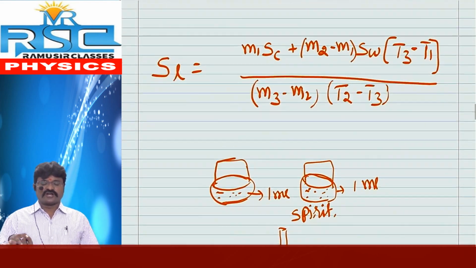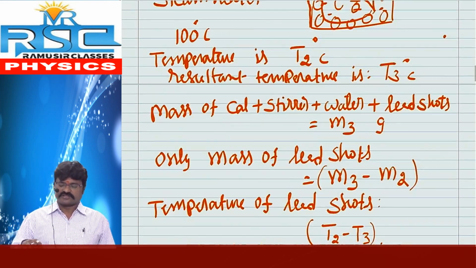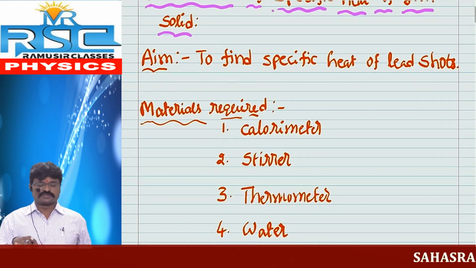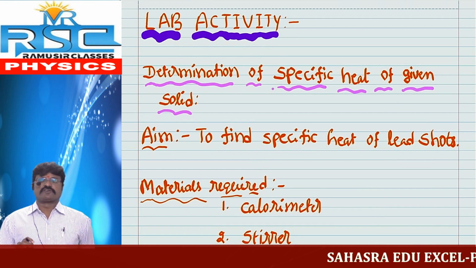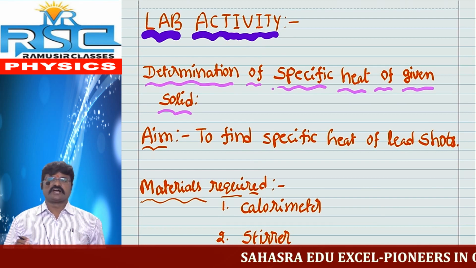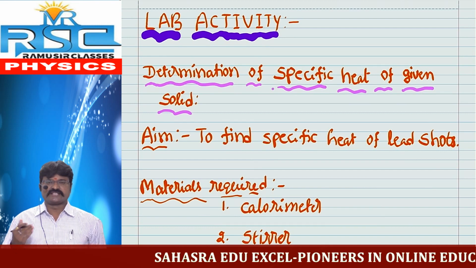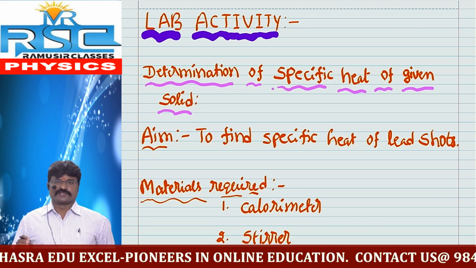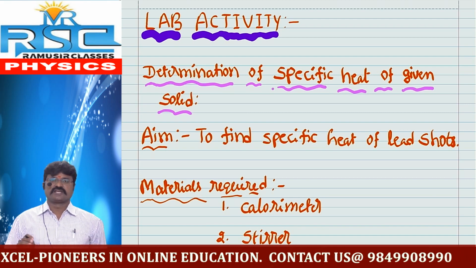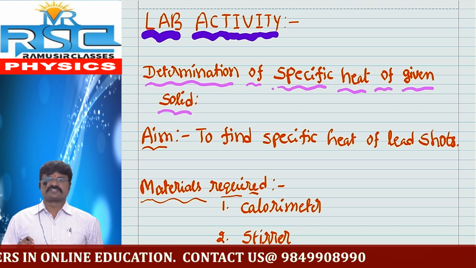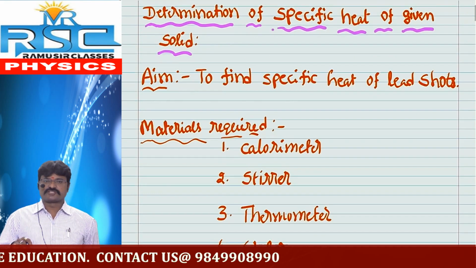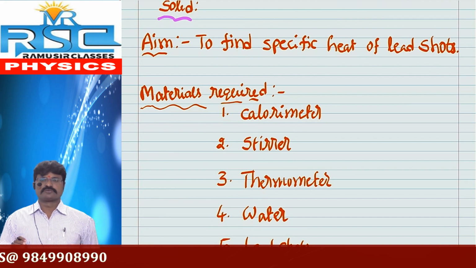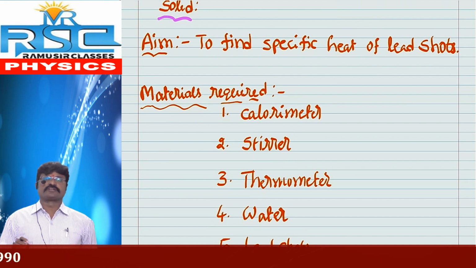Here, first of all, we already discussed the lab activity. What is that lab activity? The lab activity is to find the specific heat of lead shards. For that, I already told, if you want to conduct any lab activity, we must follow some rules and regulations. What are they? First one is aim. After that, materials required or apparatus. Next, precautions. Next, procedure. Next, observation. And finally, conclusion.